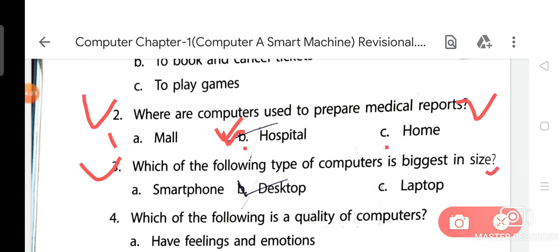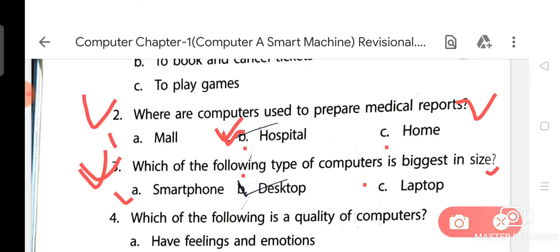Next, question number third is: which of the following types of computers is biggest in size? Option A is smartphone, option B is desktop, and option C is laptop. You have already learned about desktop computers. From your chapter, desktop computers are big in size.